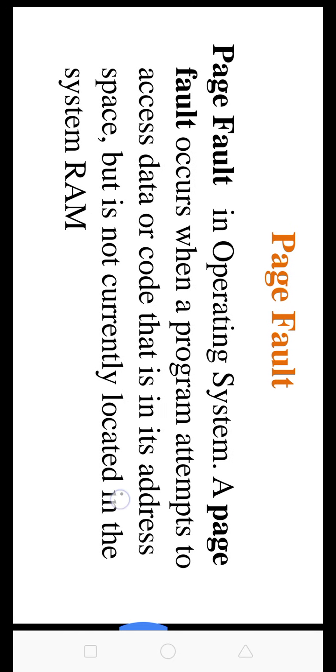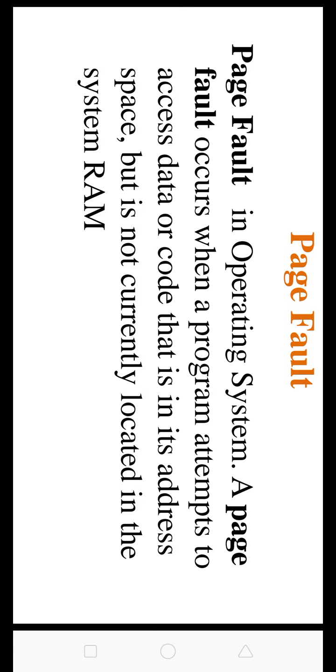The next point is page fault. A page fault in an operating system occurs when a program attempts to access data or code that is in its address space but is not currently located in the system RAM. Actually, most page faults are handled without any problem. An invalid page fault may cause a program to hang or crash. This type of page fault may occur when a program tries to access a memory address that does not exist.